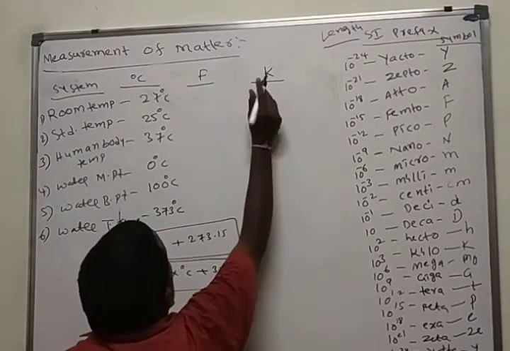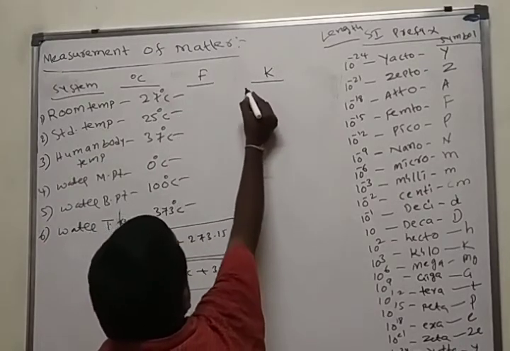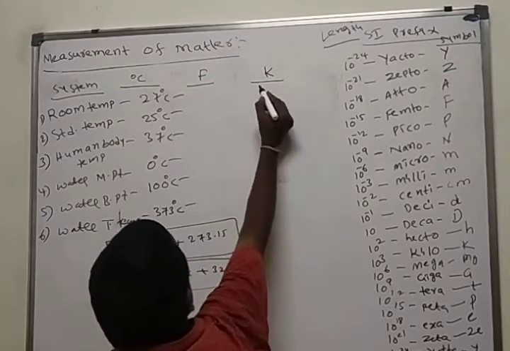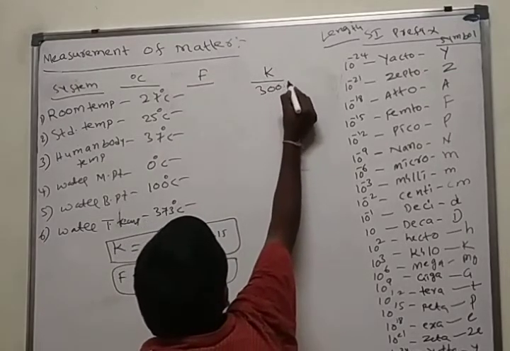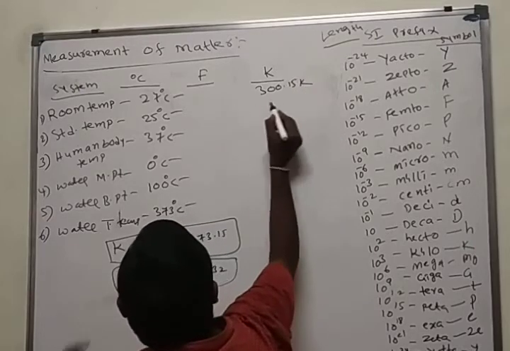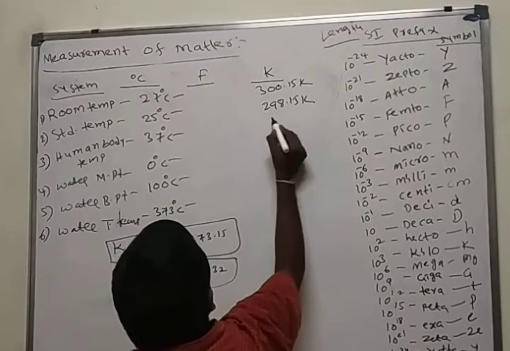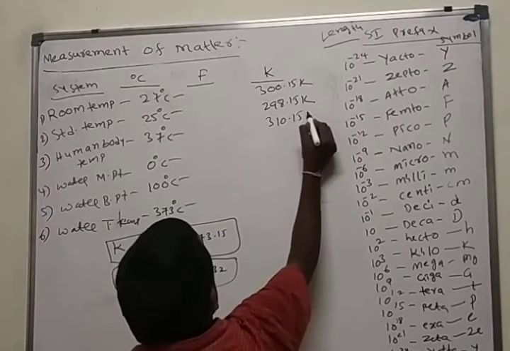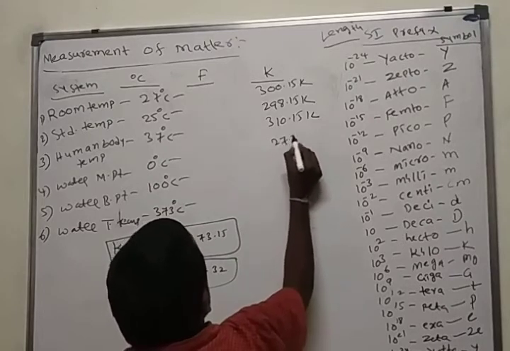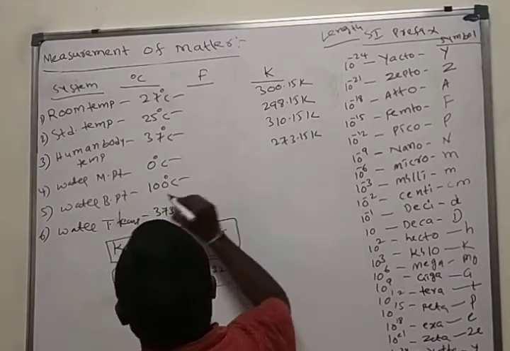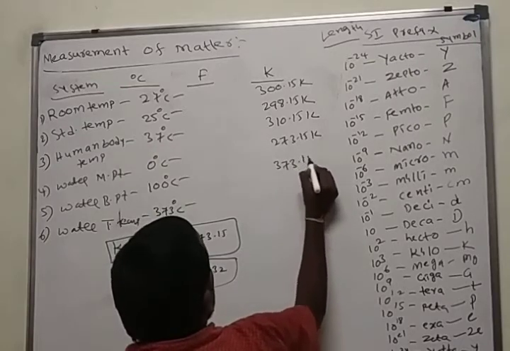First I am writing all these values in Kelvin. 27 degree centigrade means 27 plus 273, that is 300.15 Kelvin. Here 298.15 Kelvin. Here 310.15 Kelvin. Here 0 degree centigrade is simply 273.15 Kelvin. And here 100 is 373.15 Kelvin.